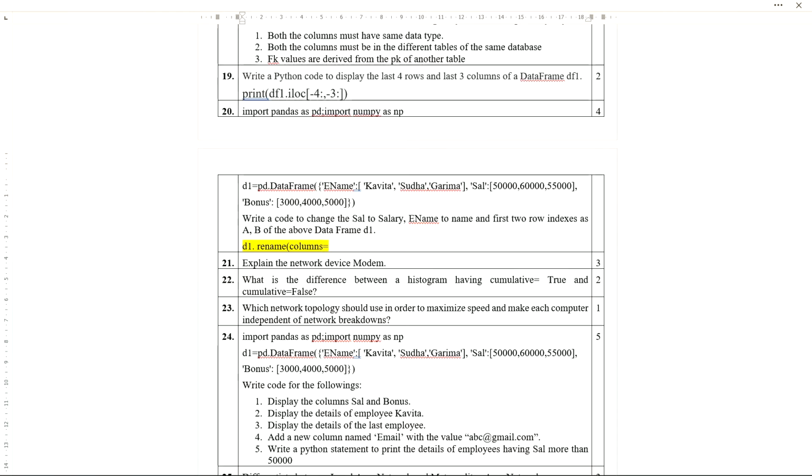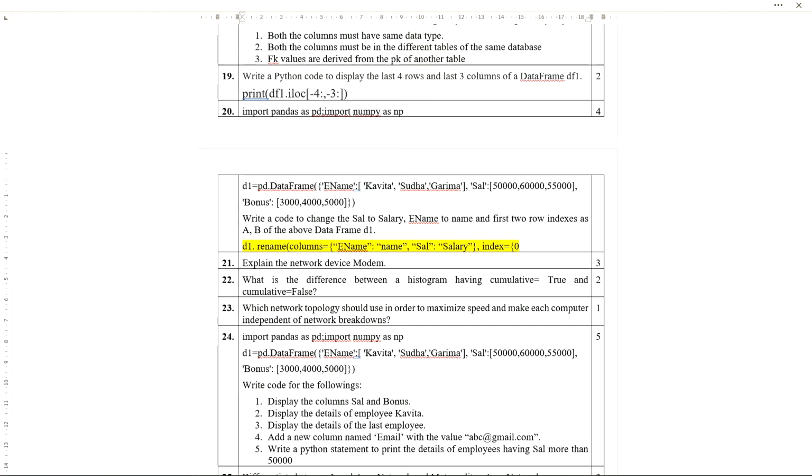Columns equals to, what I need to change: ename to name, comma, another one is cell to salary. Key-value pairs, a dictionary we need to give here. That means columns are done, then index equals to the same.